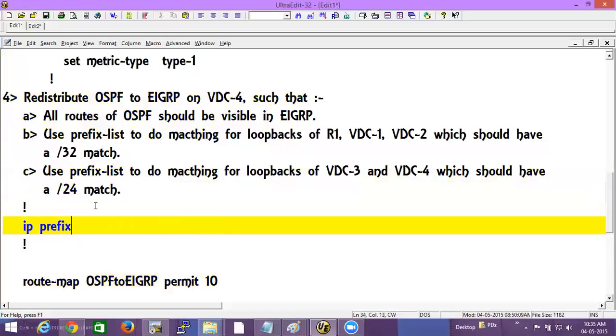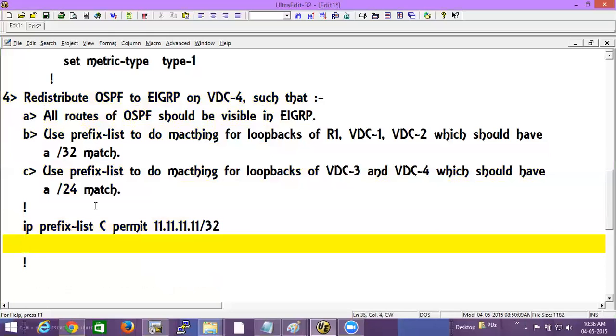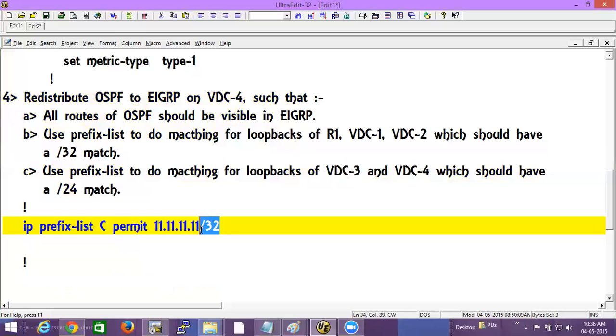IP prefix list name C should permit the loopbacks of R1. So what is the loopback of R1? Now, if you do not write the prefix length after that and hit enter, that will also be the prefix length. If you write /32 and hit enter, that is also the prefix length. You don't have to write the prefix length. But you cannot write 24 and hit enter, because then that will be the prefix length and it cannot match /32.